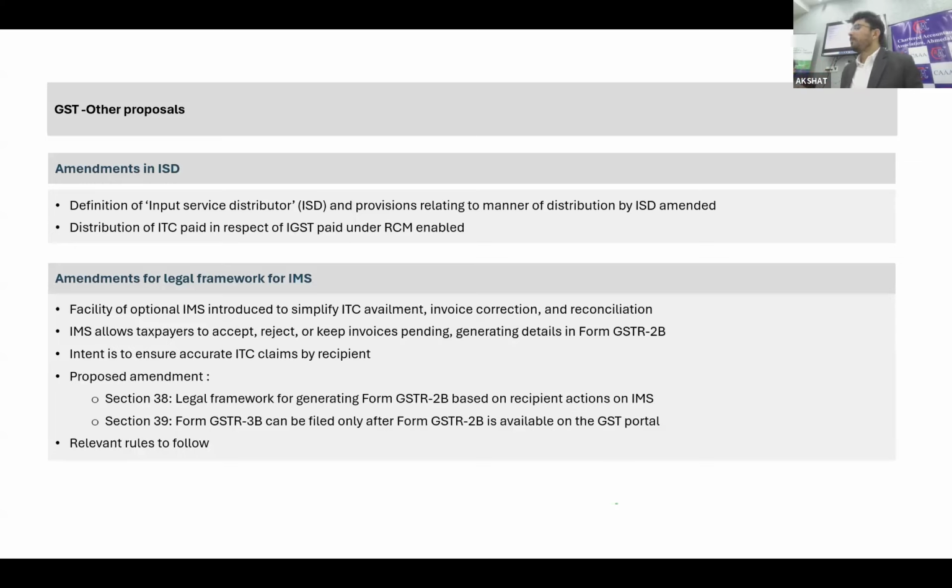So one fine morning, no advocate will go to the High Court and say that this is not legal, so you stop that. In fact, they have also added one additional condition under section 39: whenever you are filing your GSTR 3B, they can impose additional conditions while filing GSTR 3B.